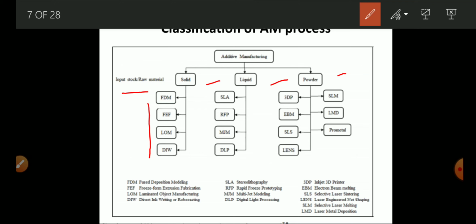selective laser addition, RFP process, MGM process and DLP process. And if the material is in the form of powder: 3DP, EBM process, SLS process, LENS process and SLM, as well as LMD and ProMetal process. These are very important processes for different types of materials, whether solid, liquid or powder form.